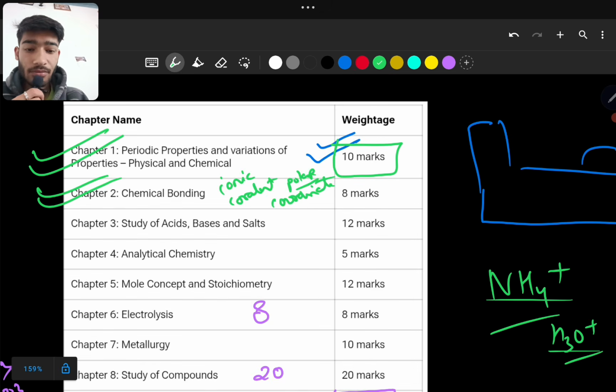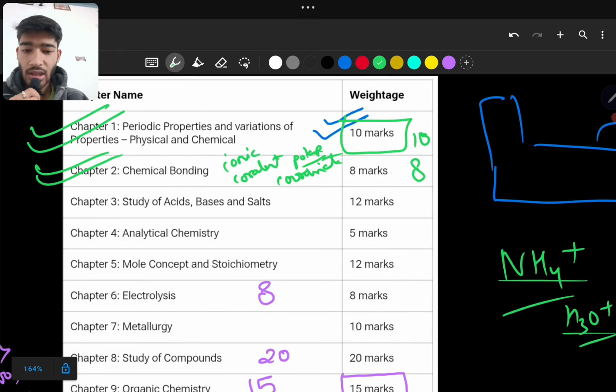So these 10 marks and 8 marks, these are very, very easy portions which you can study by 1 or 2 readings only. And just practice questions on these topics, it will definitely be outstanding for you.